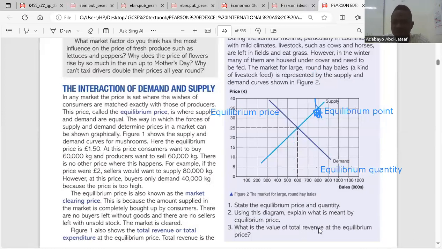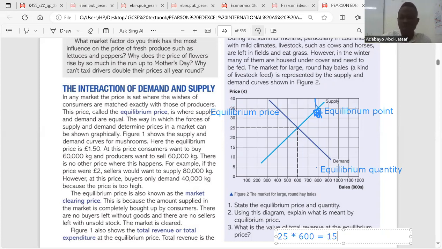Then, what is the value of the total revenue at the equilibrium price? The value of the total revenue at the equilibrium price will be 25 multiplied by 600, which gives us 15,000. So that's our total revenue.